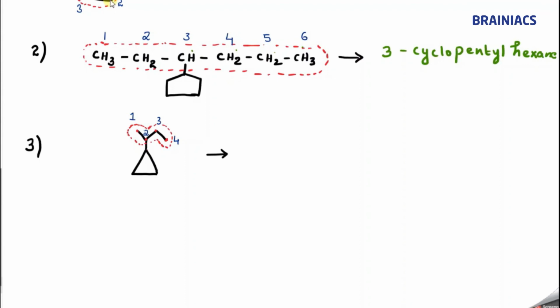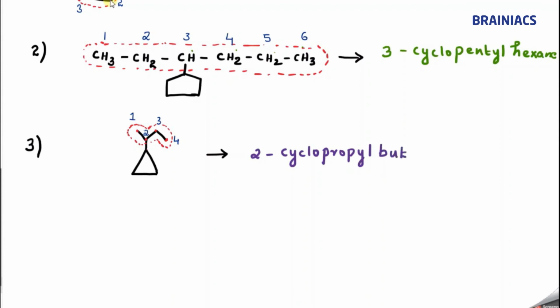Understood? Now we will try to give the name of this compound. Again, we know that at the second position there is a substituent. So we first say the secondary prefix, that is 2-cyclo. How many carbon atoms are there in the ring? 1, 2, 3. So we use the term propyl: 2-cyclopropyl. Now the parent chain is a linear chain, so the primary prefix is not applicable. Word root: 4 carbon atoms are there, so we use the term but.